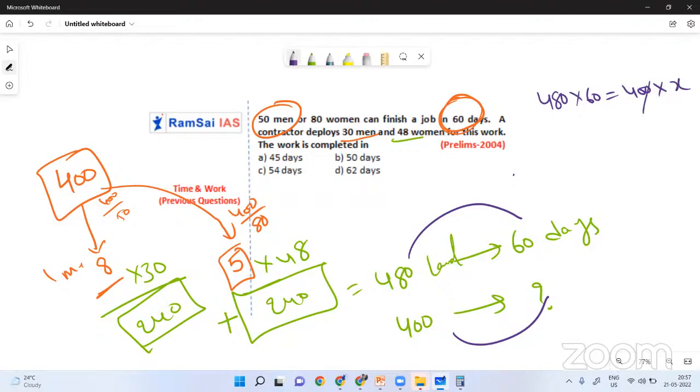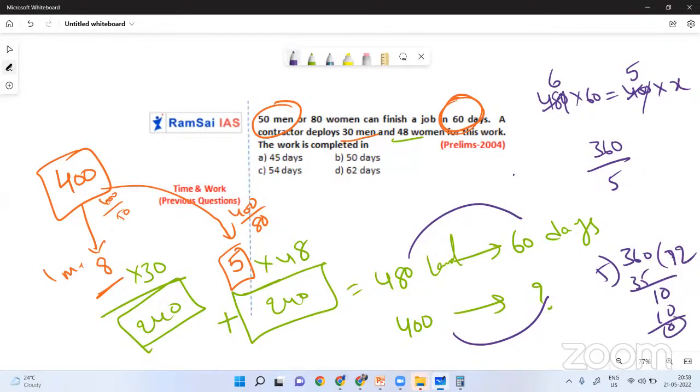So can anybody solve this? 0 0 gets cancelled. Wait, I'll cancel this 0. 40 and 48, 8 5s 40, 8 6s 48. Okay, now 36 by 5. Did I do any mistake? There was some mistake. This is not 6, this is 60. So this is 360 by 5. So what is 360 by 5? Done. 72 days.